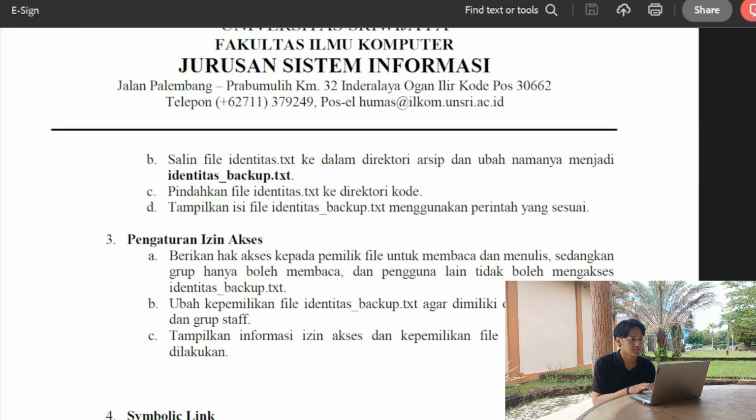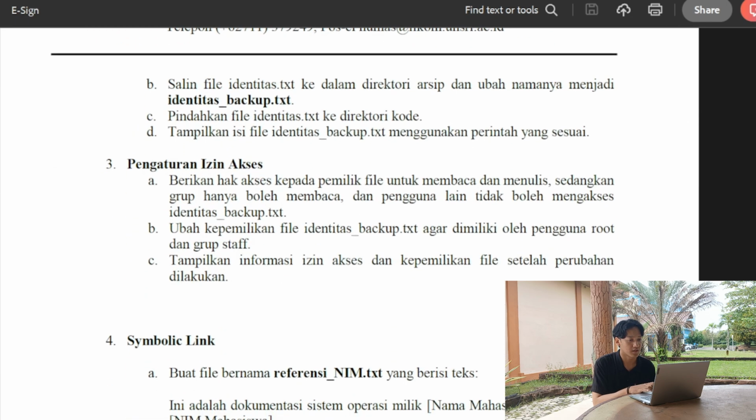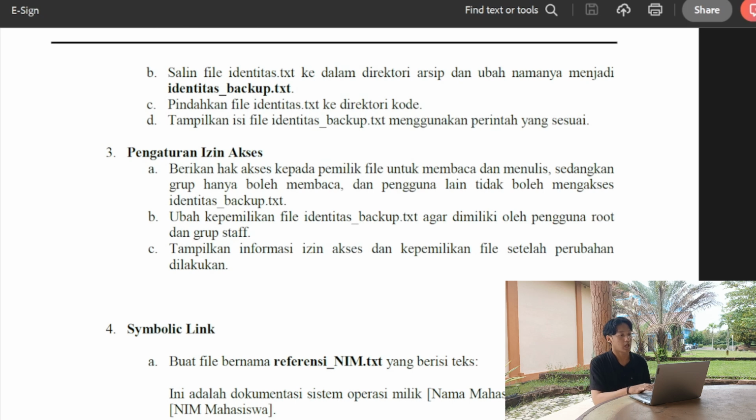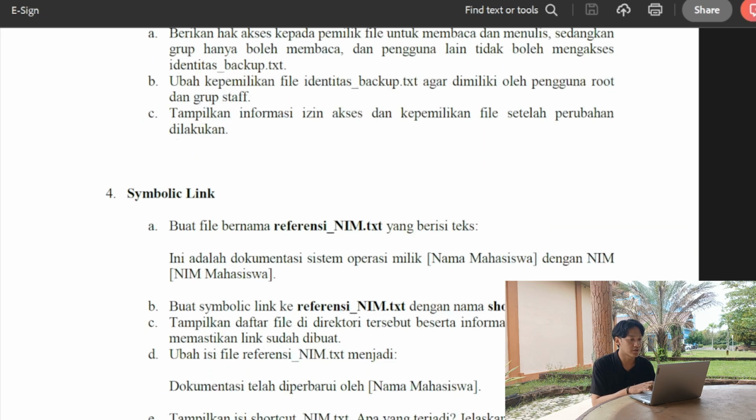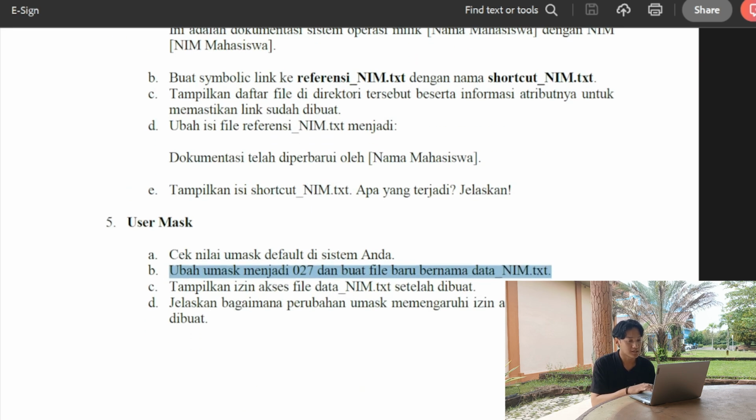The third task is setting access permissions, the fourth task is creating a symbolic link, and the last task is user management.